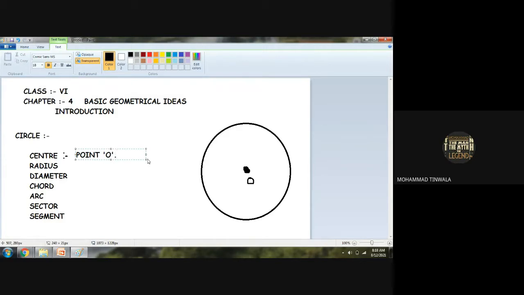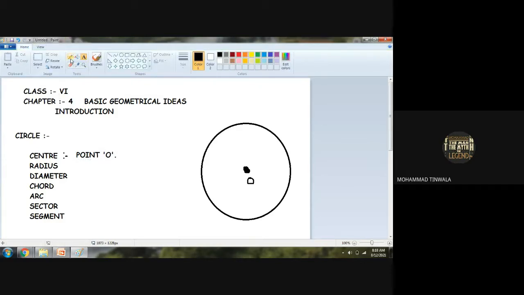Any doubt? Center is what? Point O. What do you mean by center? It's a point from where we formed a circle. Any doubt here? No, sir, no doubt. Now, what do you mean by radius?